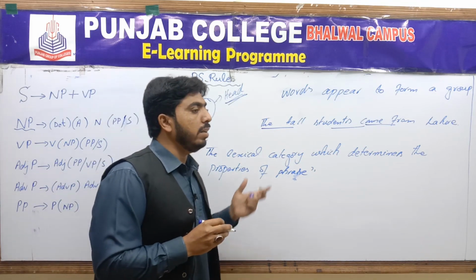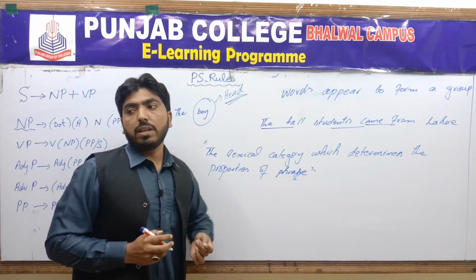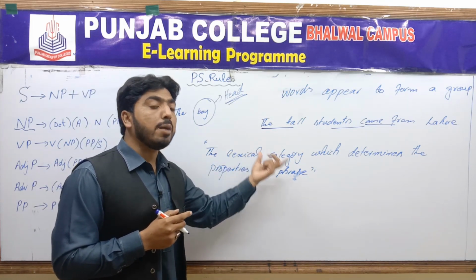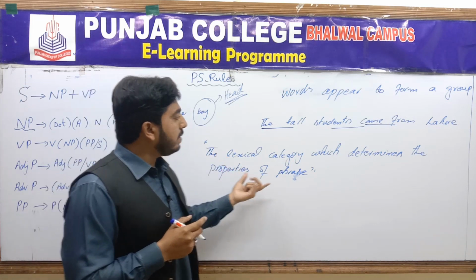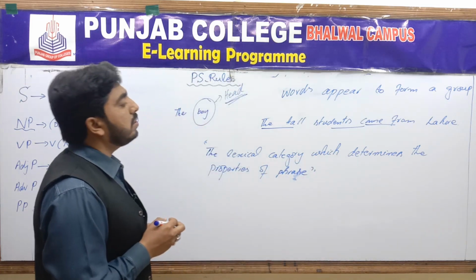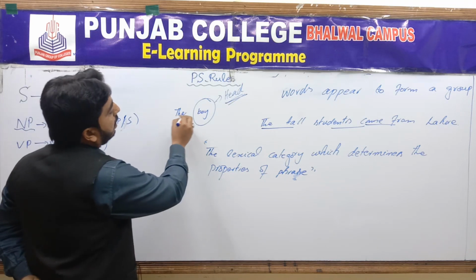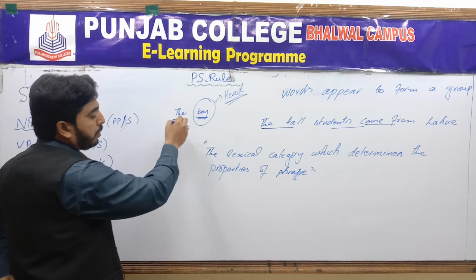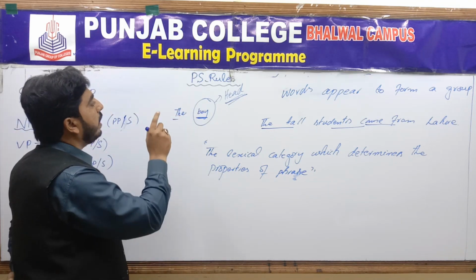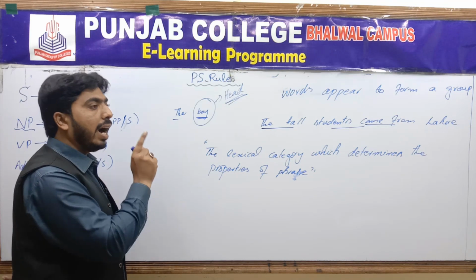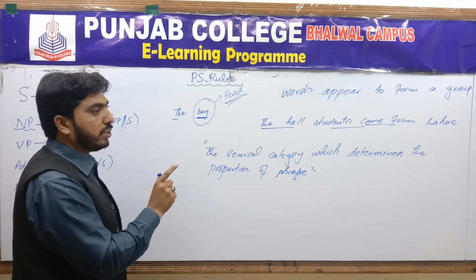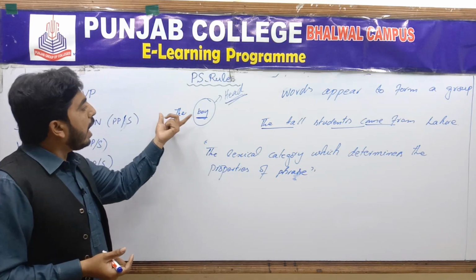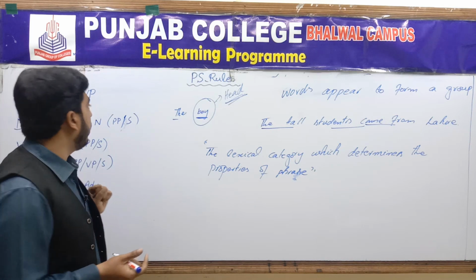The lexical category. When I use lexical category, in traditional grammar we use the word parts of speech. Lexical category, the class of expression which shares common characteristics, common properties. The lexical category which determines the properties of the phrase. For example, here, this one is the most important, right? And this one is less. This is optional. When we talk about noun phrase, it must contain a noun, and the rest of the words are optional. And there are different other words which are optional parts of the noun phrase, as I have written.